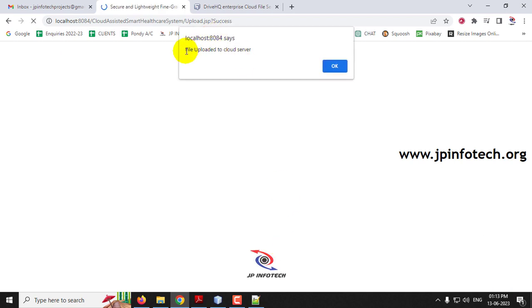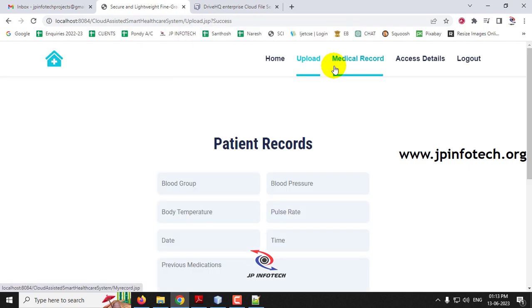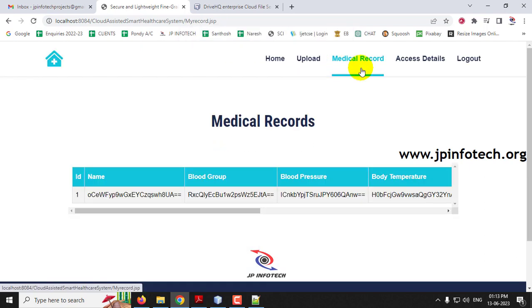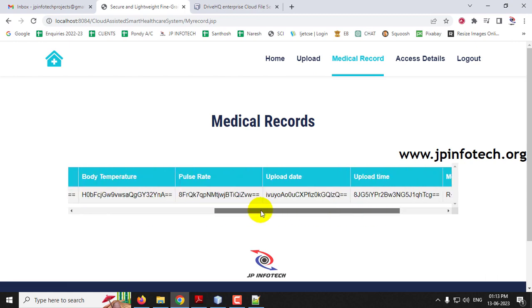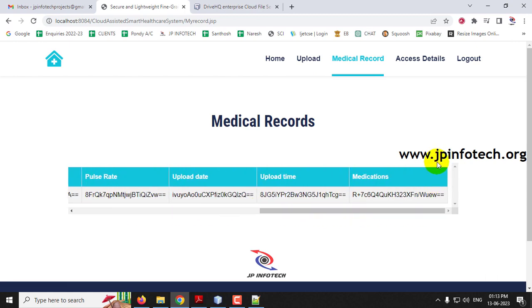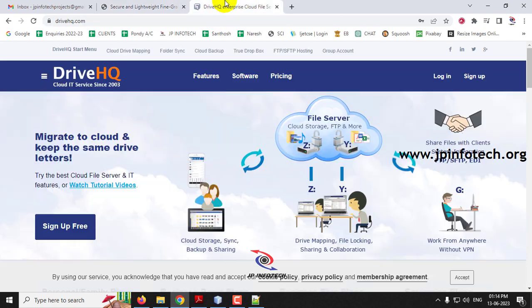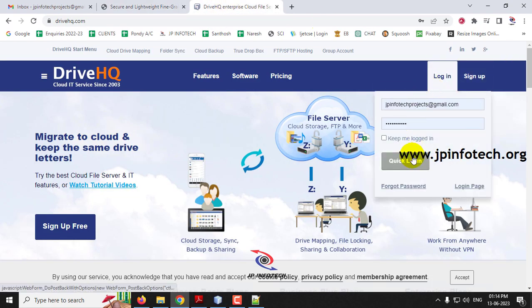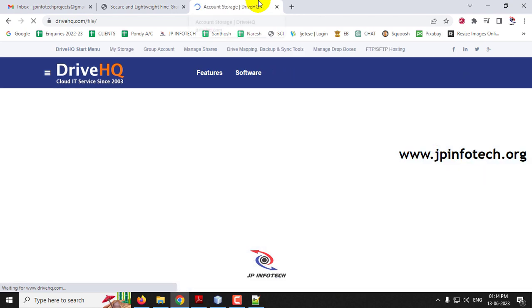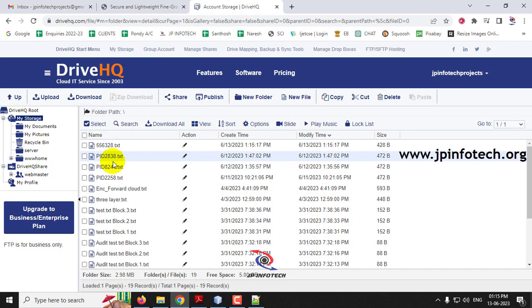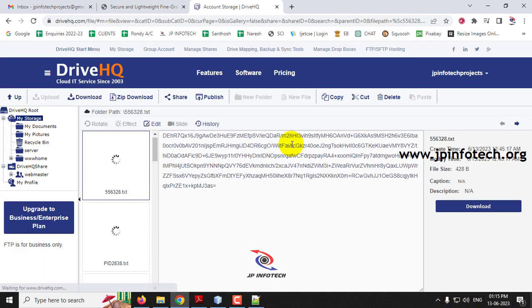And now you can see the file is uploaded to the cloud server message, and click OK. And now if you go to the medical records, you can see the medical record. Earlier it was empty, now you can see the data that has been encrypted and it is being stored here. So now let me go to the Drive HQ, my account. So now you can see the file which has been uploaded on 13/6/2023, the same time. Just click it and you can see the data has been encrypted for the security purpose.